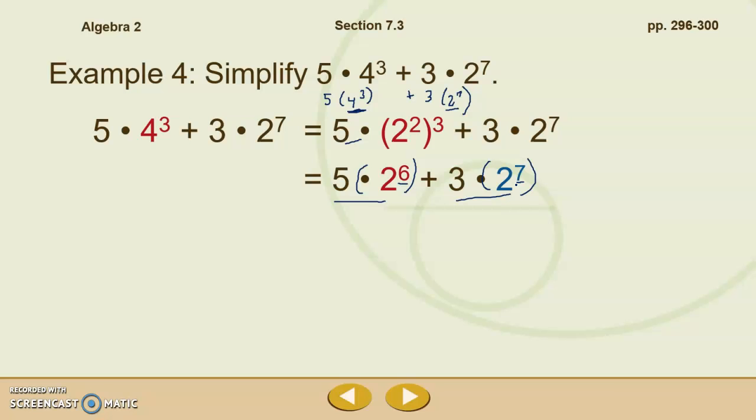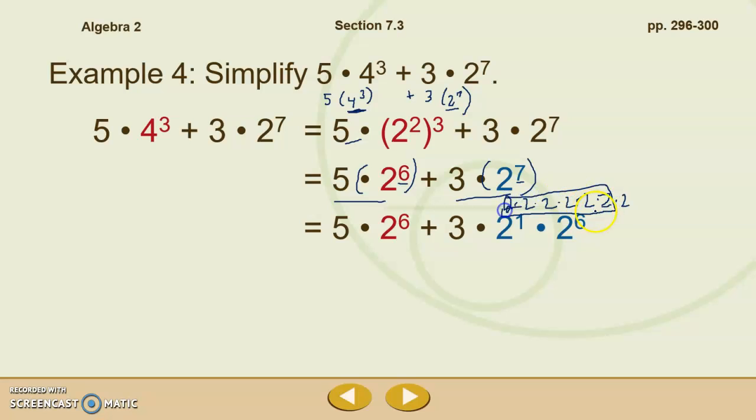But I can rewrite 2 to the 7th in a way that will allow me to add that. So I'm going to rewrite 2 to the 7th as 2 to the 1st times 2 to the 6th. So 2 times 2 times 2. If I had 7 of those 2's to the 7th, 2, 3, 4, 5, 6, 7. I can rewrite that as 2 to the 6th. There's my 2 to the 6th times 2 to the 1st. So I have 3 times 2 to the 1st times 2 to the 6th.